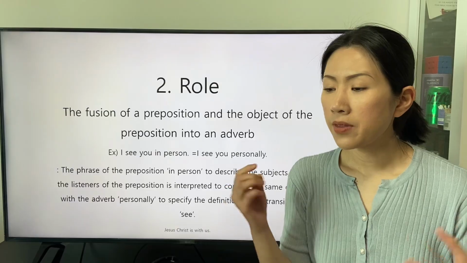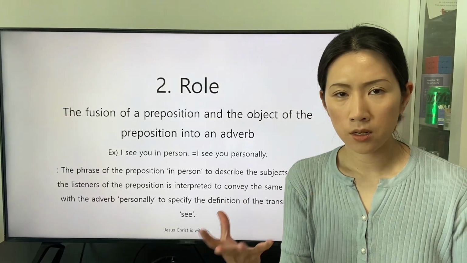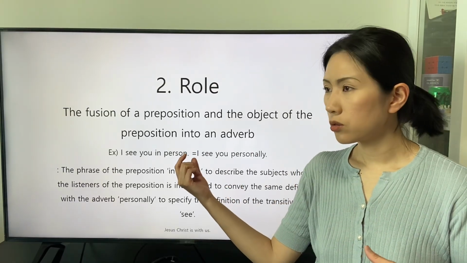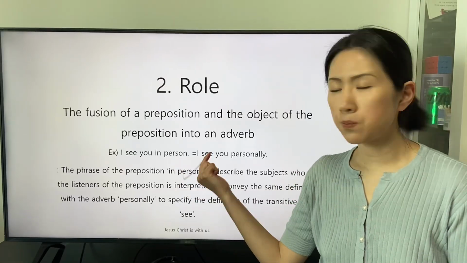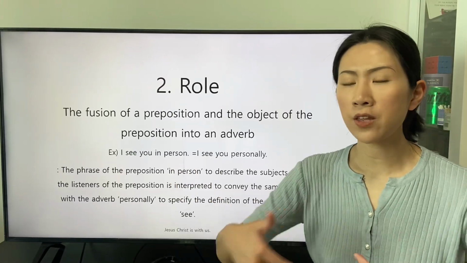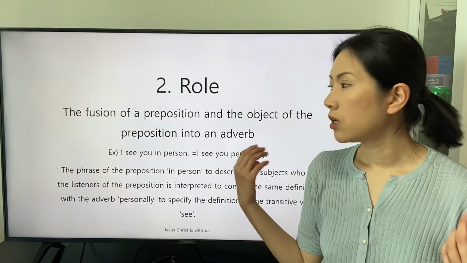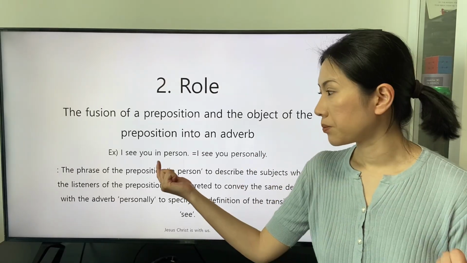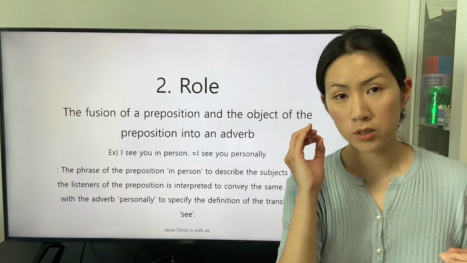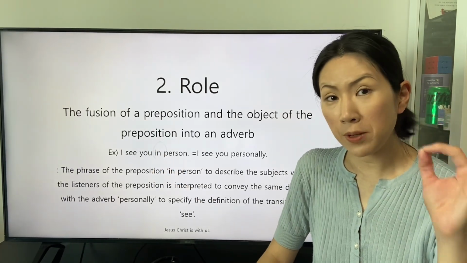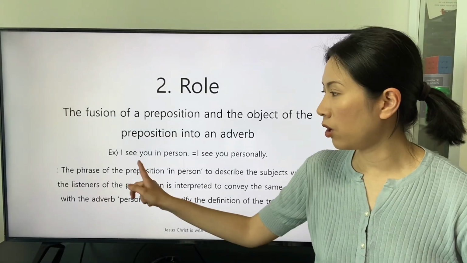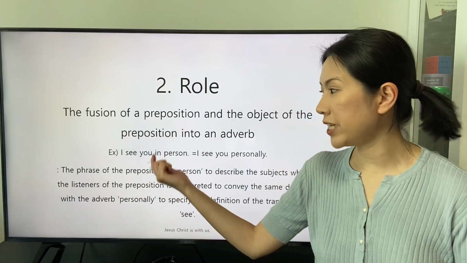Then there must be a reason that the speaker differentiates the two expressions to convey the same intention of the speaker. So we can understand that the specification of the preposition in is on the listeners.